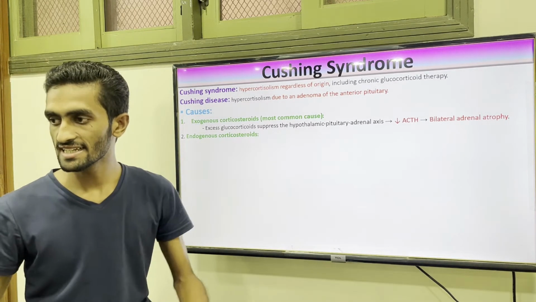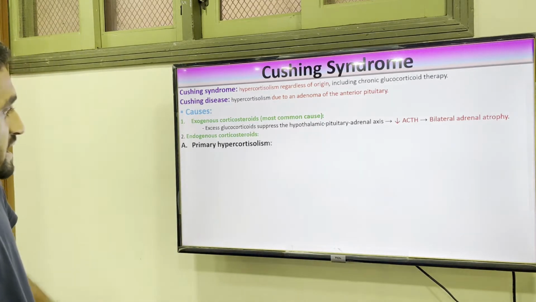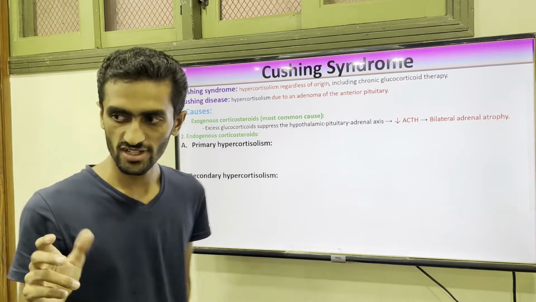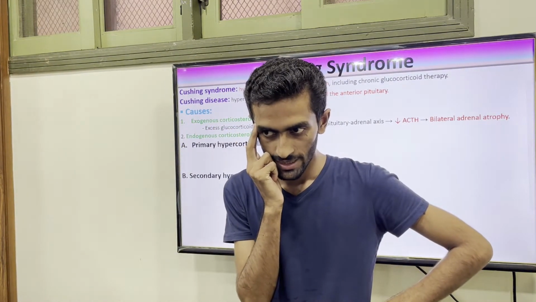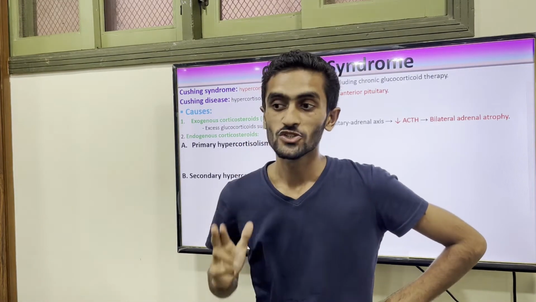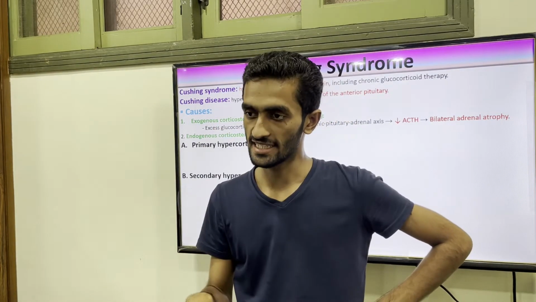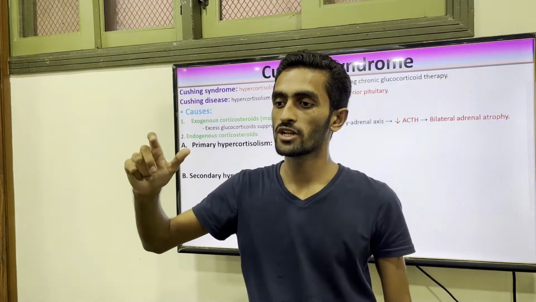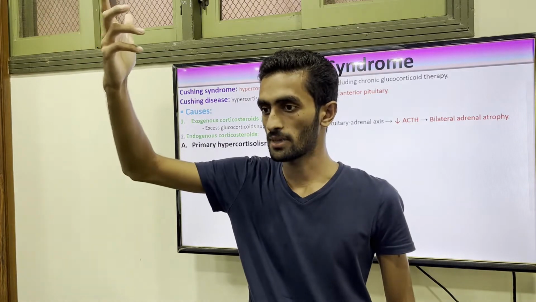So another condition is endogenous corticosteroid, which is increased endogenously inside the adrenal gland. So in this case, there may be a primary condition and a secondary. What is the difference between the primary and secondary? This question is really tested in your exam especially. So primary, there is a problem in the gland itself, the adrenal gland. Secondary, there is a problem in their stimulatory pathway, a problem may be in the pituitary or in the hypothalamus.